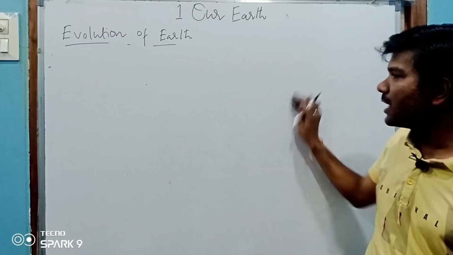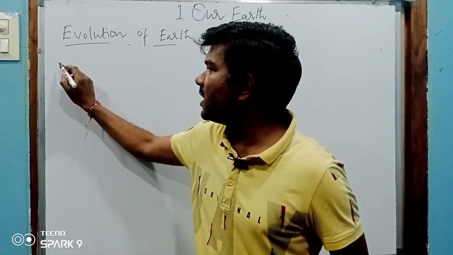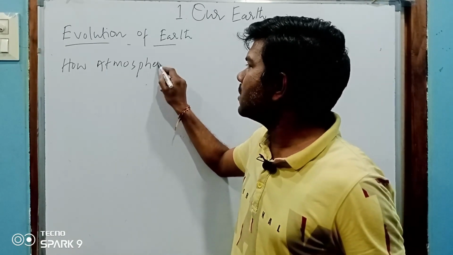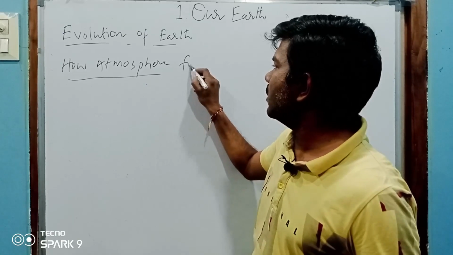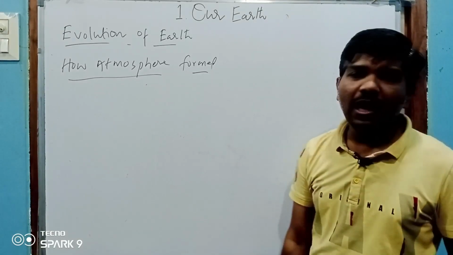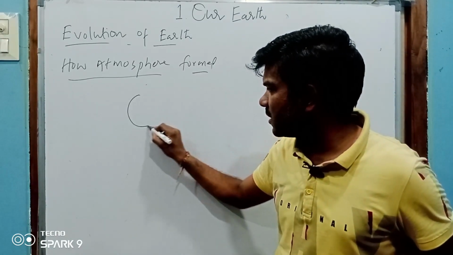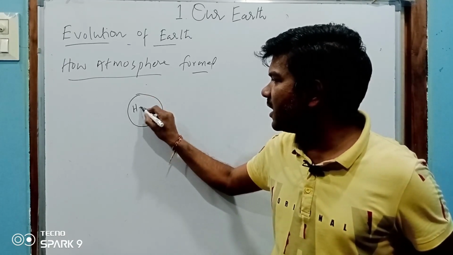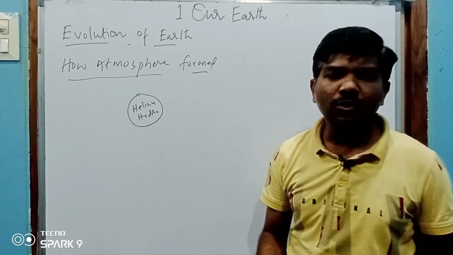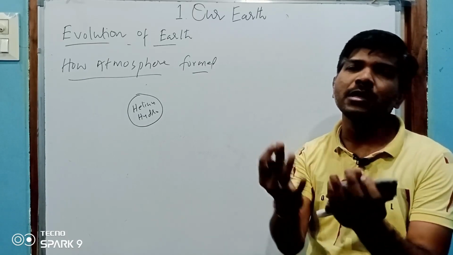Now let's see how the atmosphere formed. The question is how the atmosphere formed. It's given in our ninth textbook. As you remember, in the first phase there is helium and hydrogen. These are attracting and colliding with each other and with the dust particles, forming a small body.